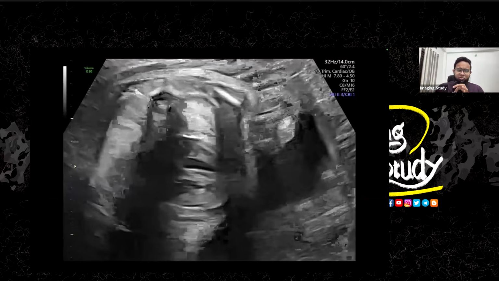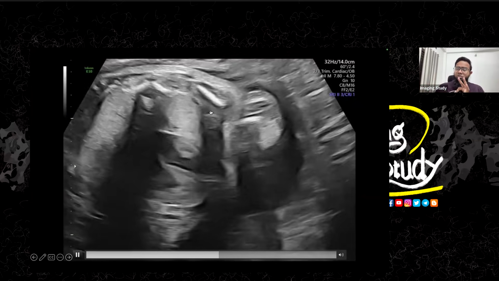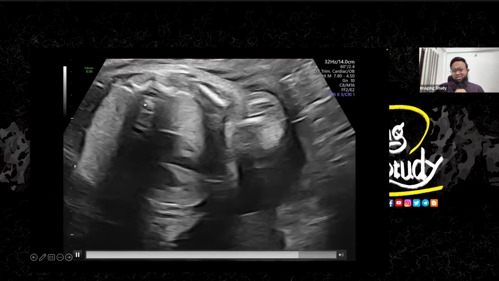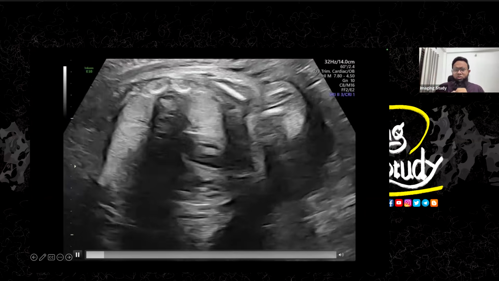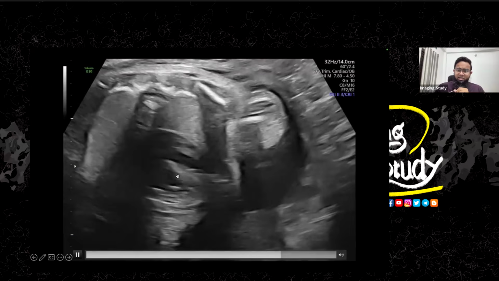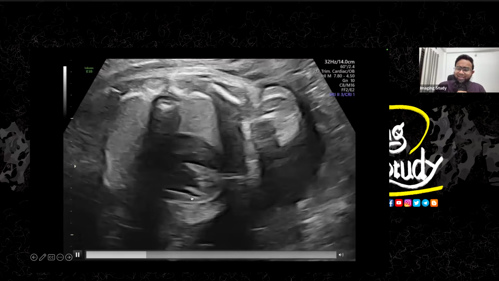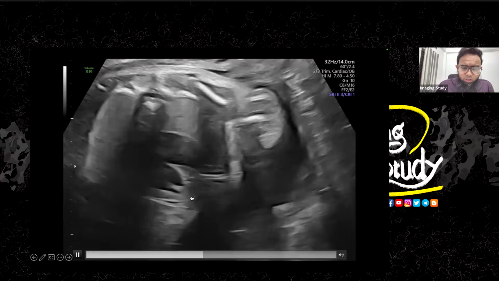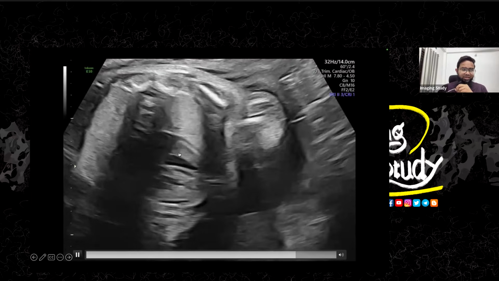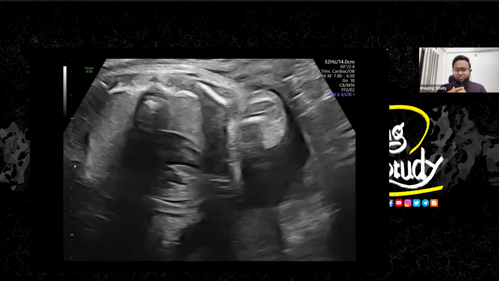By overall visualization, you can see the heart is occupying more than 50% of the chest. So definitely this is a cardiomegaly here. But it might be mild cardiomegaly, not a gross cardiomegaly. But you can see this is the cardiac wall. This is the interventricular septum. This is the ventricular walls, and they are thickened. So this thickening of the ventricular wall, with enlargement, indicates hypertrophic cardiomyopathy or hypertrophic cardiomegaly, whatever you say.